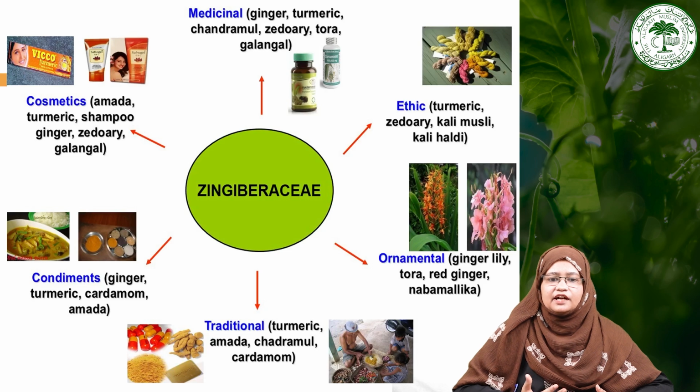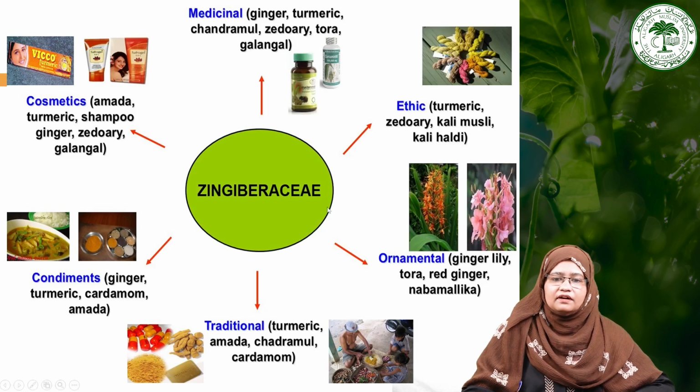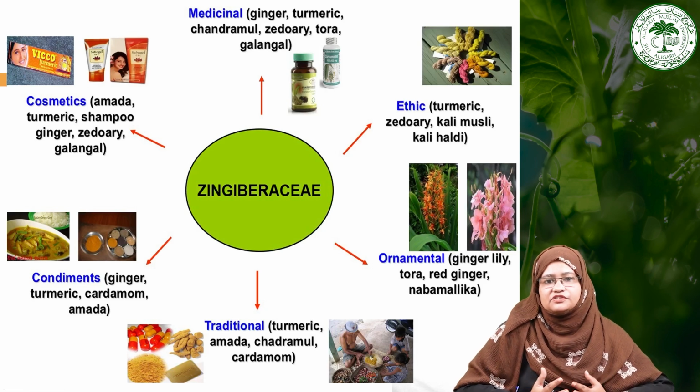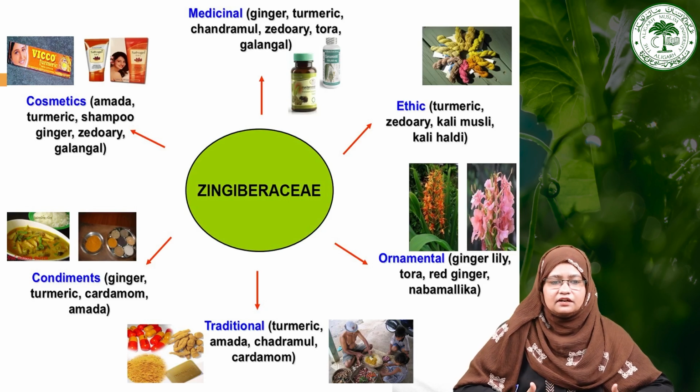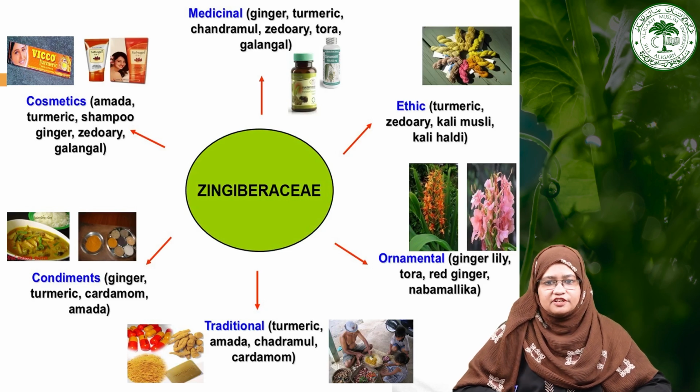Besides all this, these plants also have very beautiful, showy flowers, which is why they are used as garden ornamental plants. So you can see this family has quite some economic importance, and it is a part of our day-to-day life. We can use these plants daily as condiments, in perfumery or in cosmetics. So this is all about the economic importance of the family Zingiberaceae.